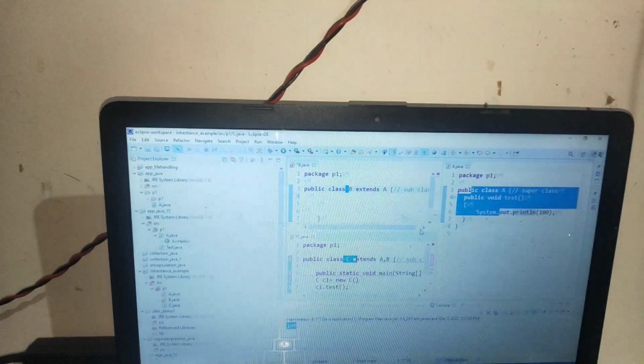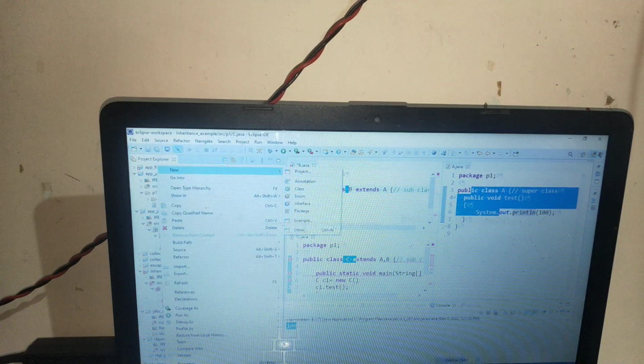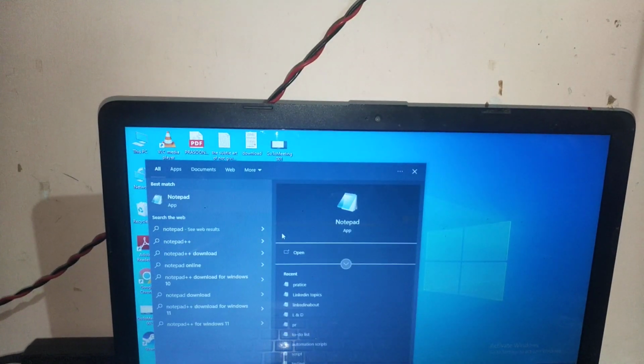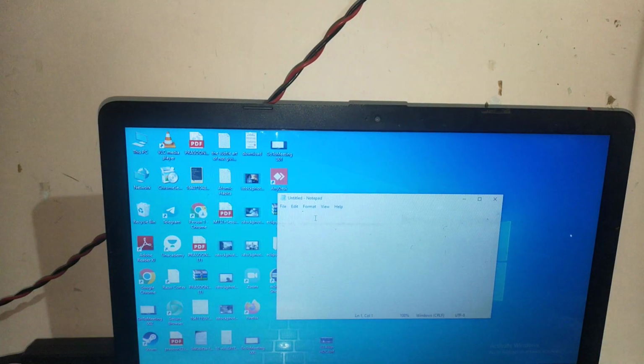If you want to perform multiple inheritance, there is one concept which comes into the picture, that is interfaces. So we will discuss interfaces. What is interfaces all about?